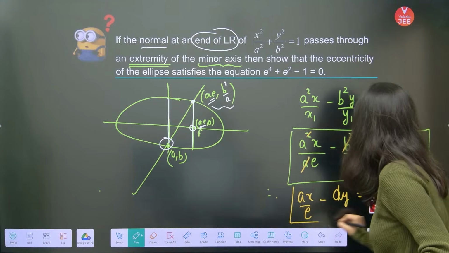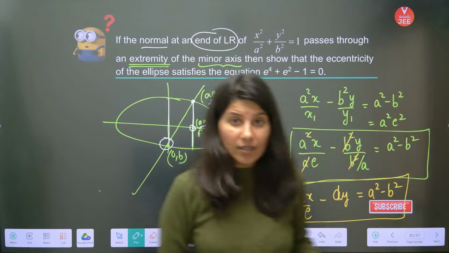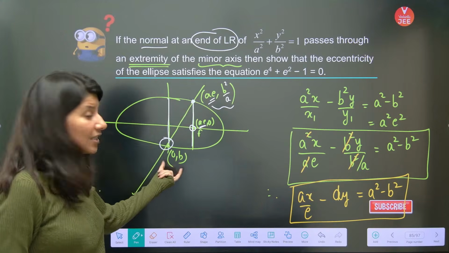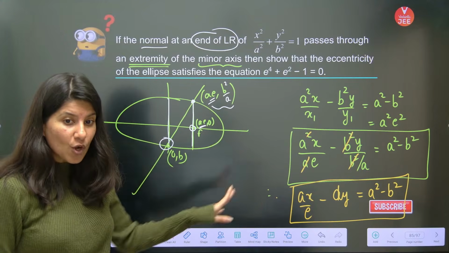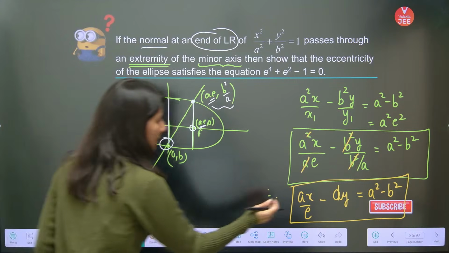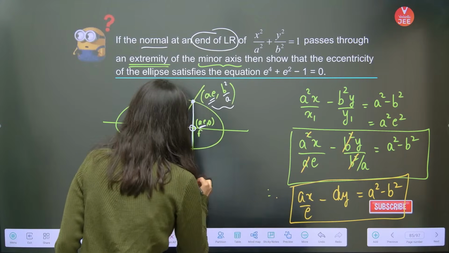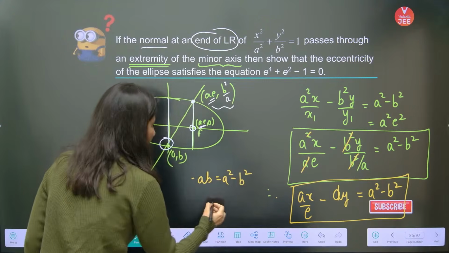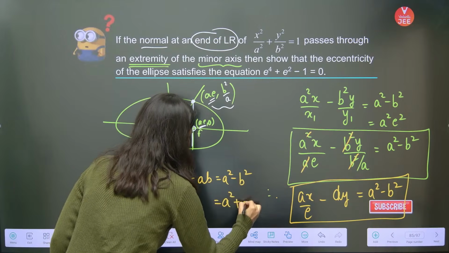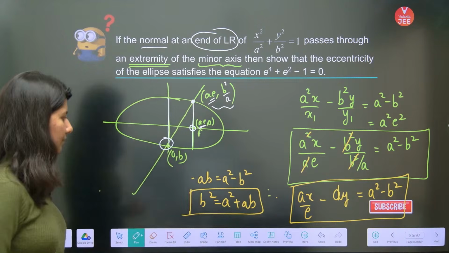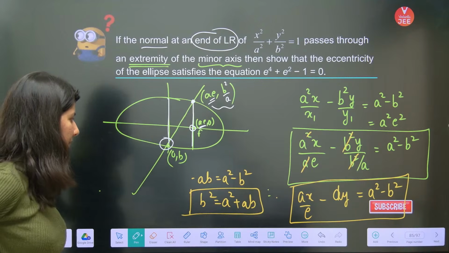And now your normal is passing through (0, b). So can I satisfy (0, b) right here? Yes, definitely. So this is gone. This is minus ab is equal to a square minus b square. So clearly a square plus ab is equal to b square. This is what you're getting. B square is a square plus ab.